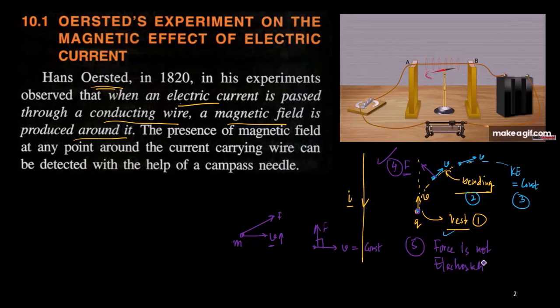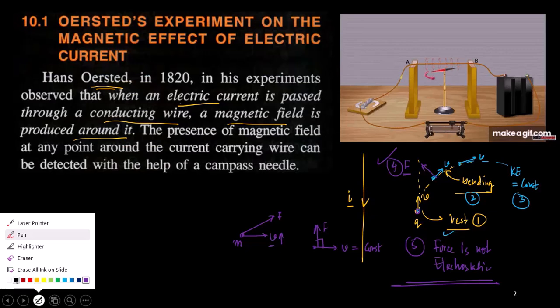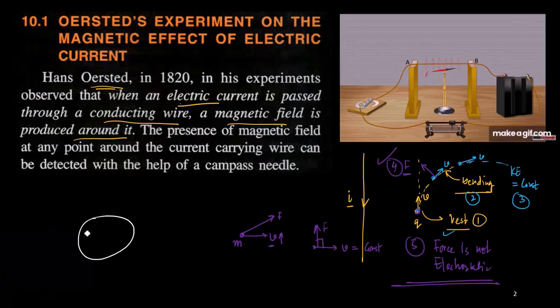Now, what is the nature of the force? In order to identify that, he brought a magnetic compass, a magnetic needle. So what is a magnetic needle? A magnetic needle is a round shaped object where a magnet is placed. Let us say this is the magnet. Now this arrowhead is colored red. Red signifies that this arrowhead points to the north pole.